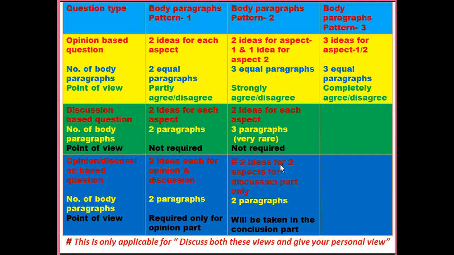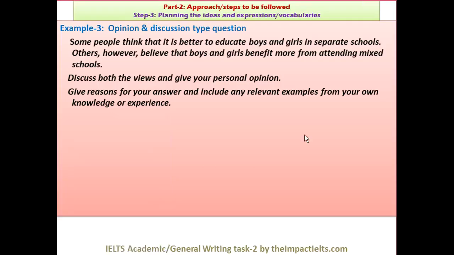So see, here I have written, if it says discuss both these views and give your personal opinion, this opinion discussion question, here you have to write two ideas for two aspects of the discussion part only. So for view 1, there should be two ideas. For view 2, there should be two ideas. And your personal opinion part can be written at the end in the conclusion part. This is what most of the experts believe in, right? So accordingly, I have planned this.